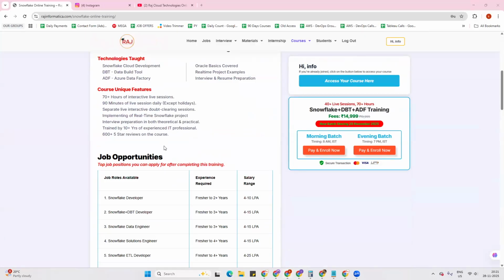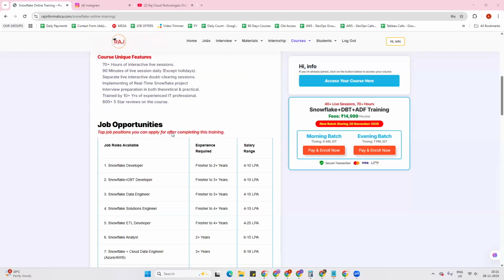We have more than 600 reviews on Snowflake in particular, and you can see all these reviews are 5-star reviews. We have trained many officials, many professionals, many people who have a career gap, many people who just started their IT career, and many freshers as well. We have guided them on Snowflake. I'm speaking completely about the Snowflake technology itself. People in all these categories can apply for this Snowflake course right now.